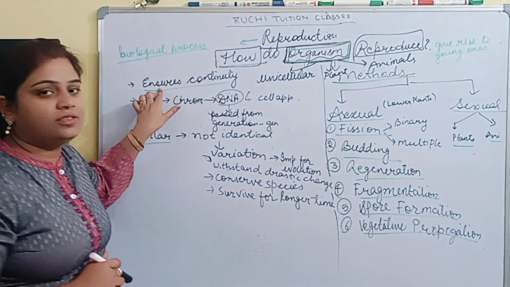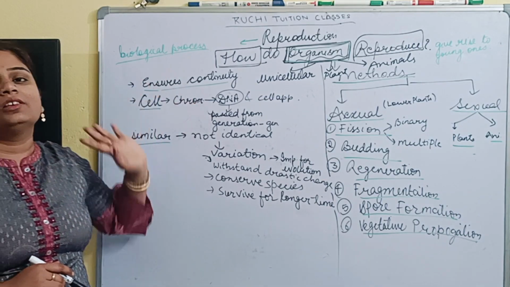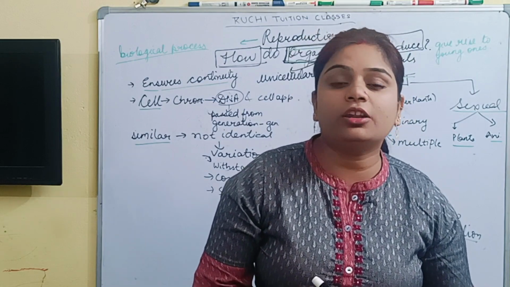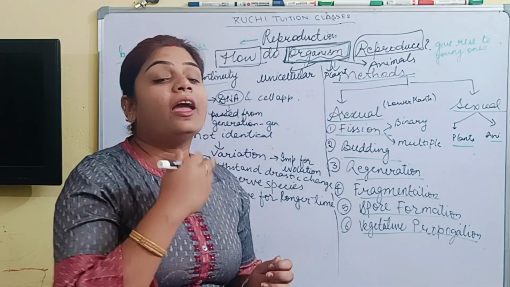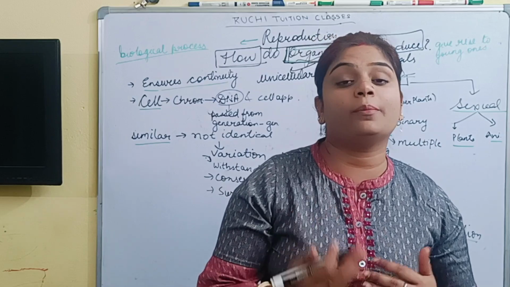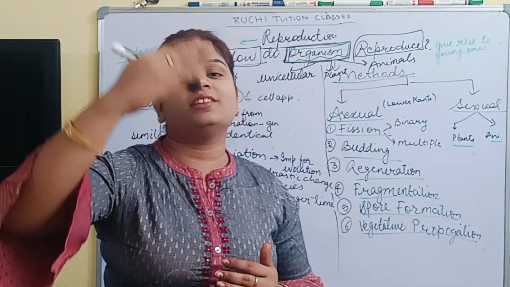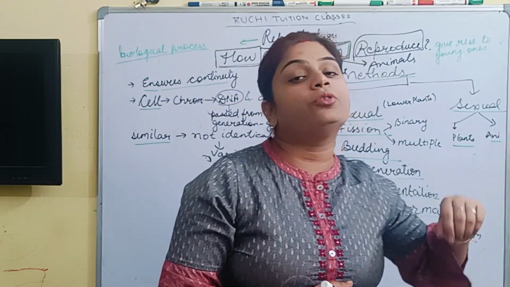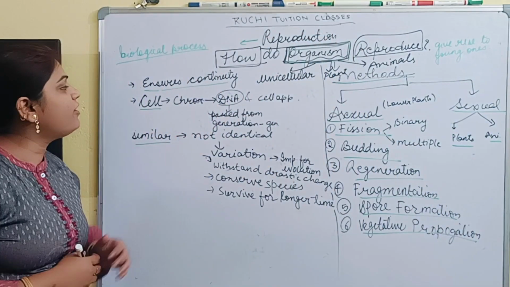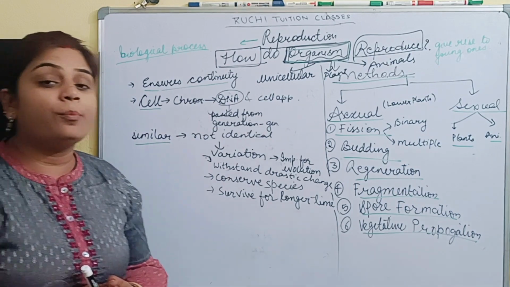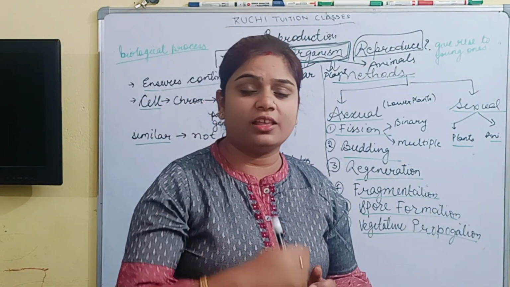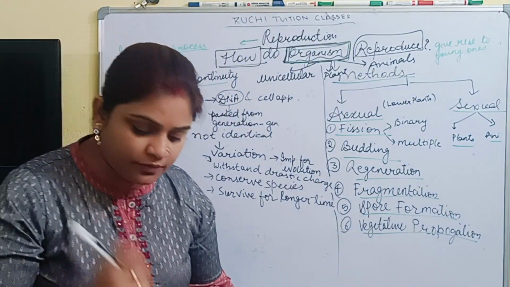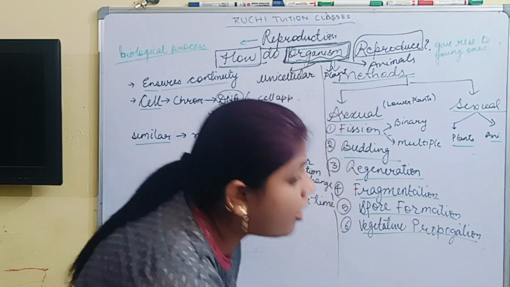The first point written is that it ensures continuity. So do you understand what we mean by continuity? It has the capability to give rise to the next generation and the next generation, and further they will continue into the other generation. The second one is that in this reproduction process, as I have discussed, a unicellular organism also has the capacity to divide, and cells contain what?